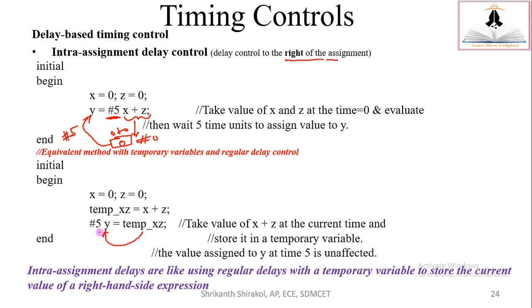This is the explanation of intra assignment delay using the regular delay concept. Take the value of x plus z at the current time and store it in the temporary variable. The value assigned to y at time 5 is unaffected. So intra-assignment delays are like using regular delays with a temporary variable to store the current value of the right-hand side expression. This is the intra-assignment delay based control.